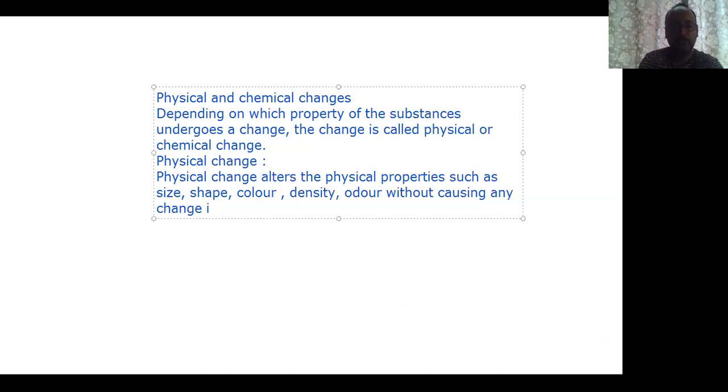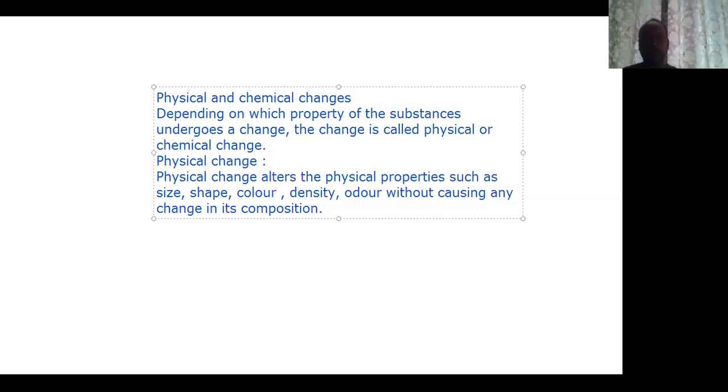Only the physical properties change. There is no change in the identity. So that kind of change is known as physical change.